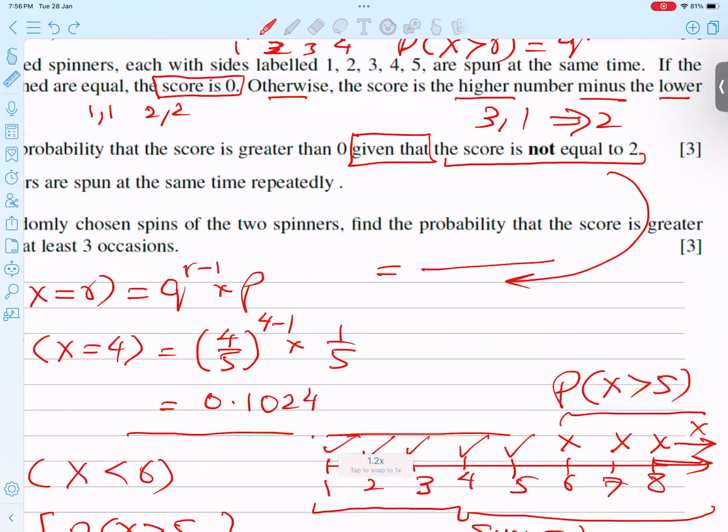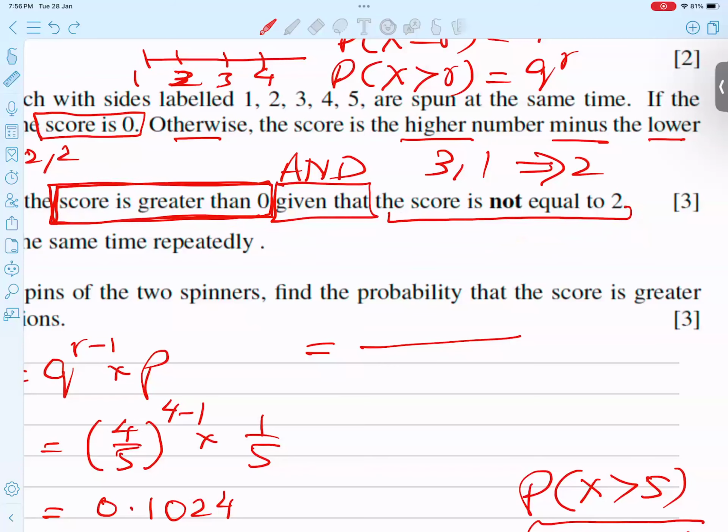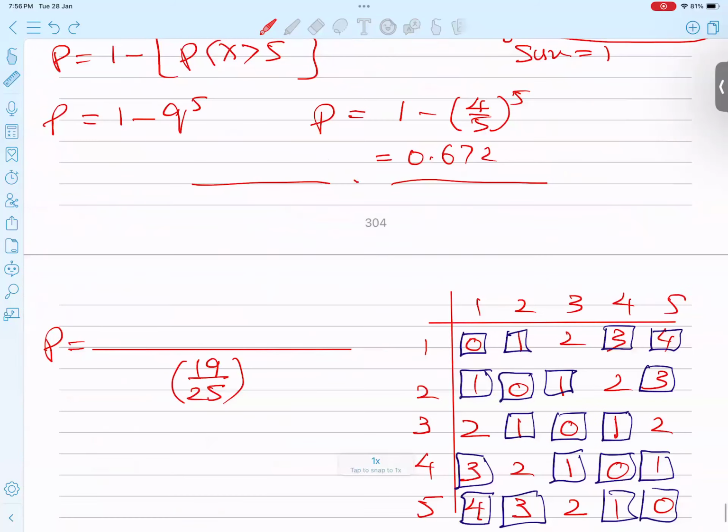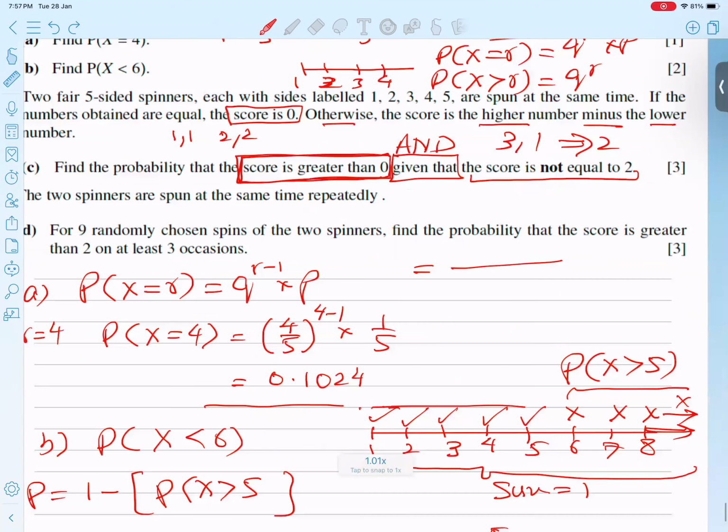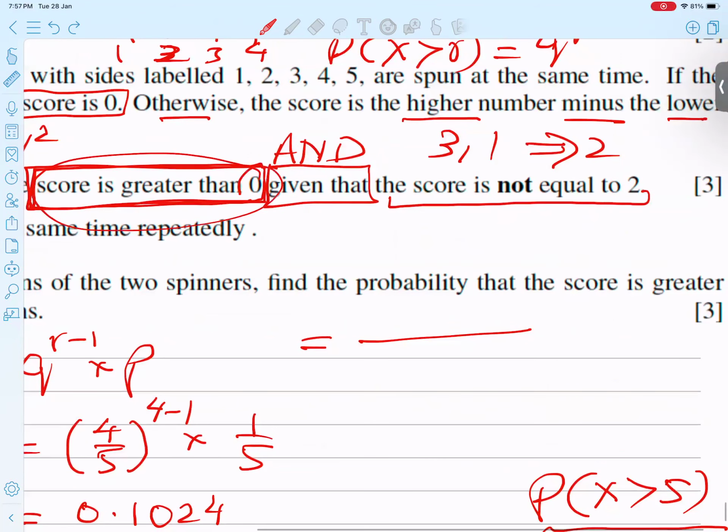So let's read. Score is greater than 0, and it is not 2. I repeat, score is greater than 0 and not equal to 2. Okay, I put crosses. Score is not greater than 0... No, sorry, this is not it. Wait a minute, let me read again. I was mixing up. Score is greater than 0 and not equal to 2.